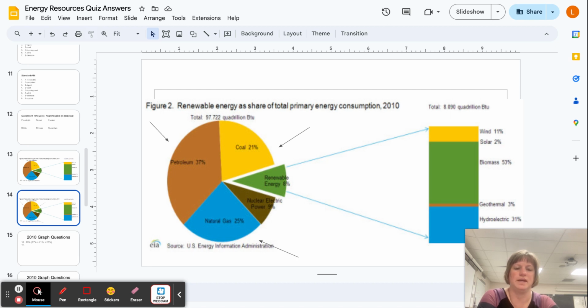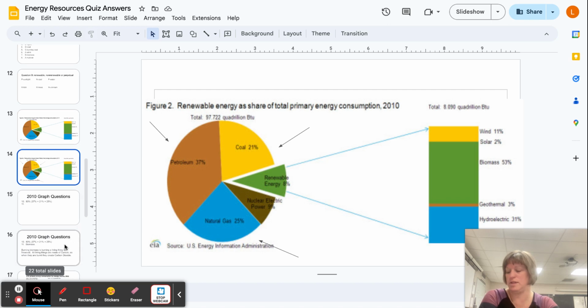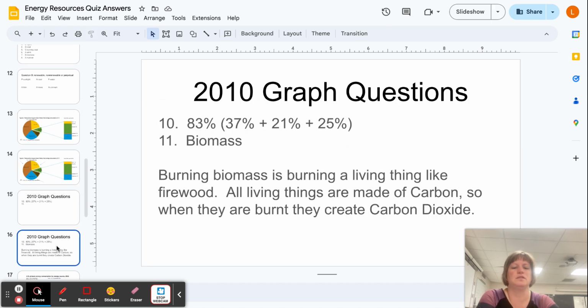Biomass? That's burning trees and poop, living things. Fossil fuels come from living things. Earth's heat, geothermal? No. And hydroelectric, remember, that's falling water. So the answer to that last question on the back of page 1 is biomass.